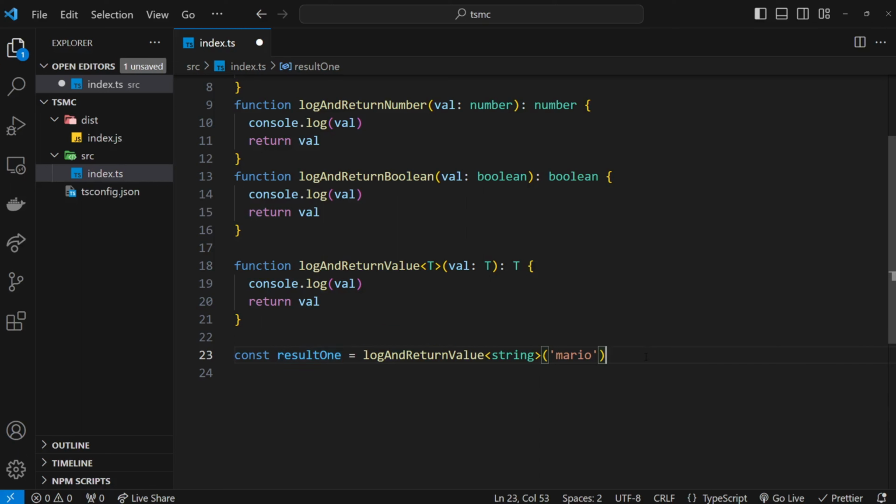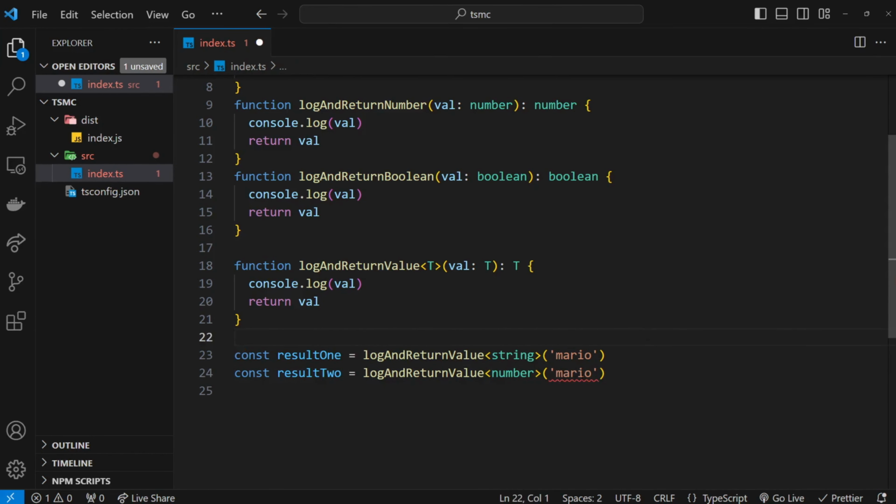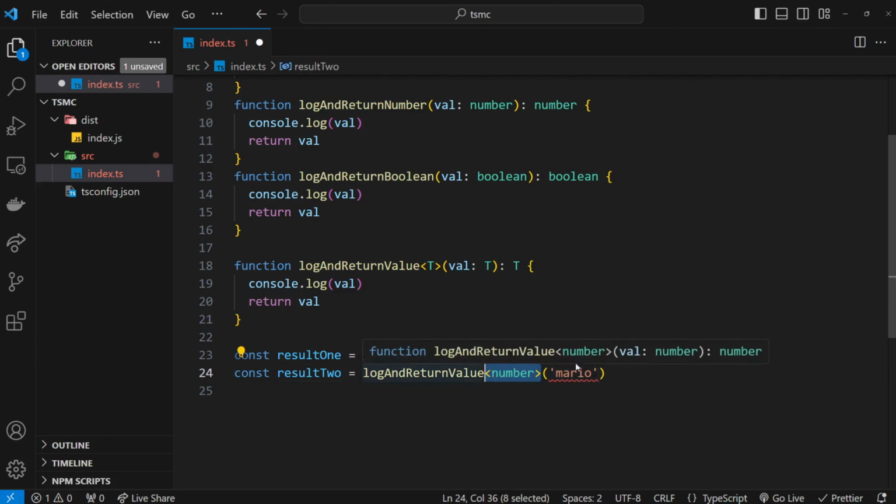Alright, so let's do another example. I'm going to come down here, and in fact, I'm just going to duplicate this and say result2 this time is equal to logAndReturnValue. This time we'll say number. And when we do that, you can see we get an error right here because we expect the value type to be the same as the type we're passing right here. So we're getting an error. This has to be a number.